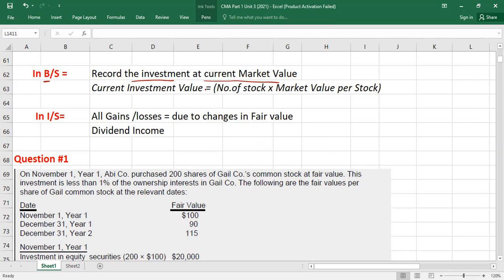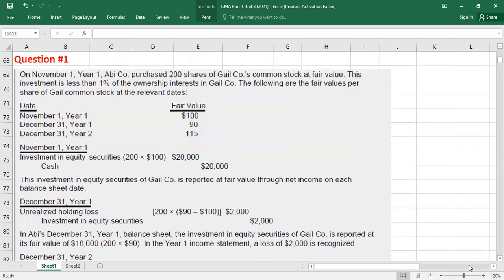And this is how I can do a shortcut also, because you're going to solve MCQs. Simply, you don't need to worry. Just take the number of stocks which you hold, multiply by the market value per stock at the reporting date. So automatically you will get the investment at market value. Understood? And then all gains, realized or unrealized, and losses due to changes in fair value will be taken to the income statement along with the dividend income. This is the summary. So now we are going to perform a small example here. Let's understand how it is going to work.